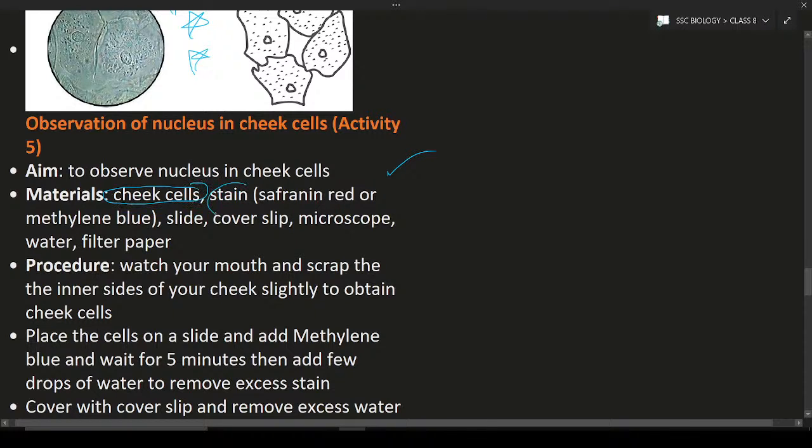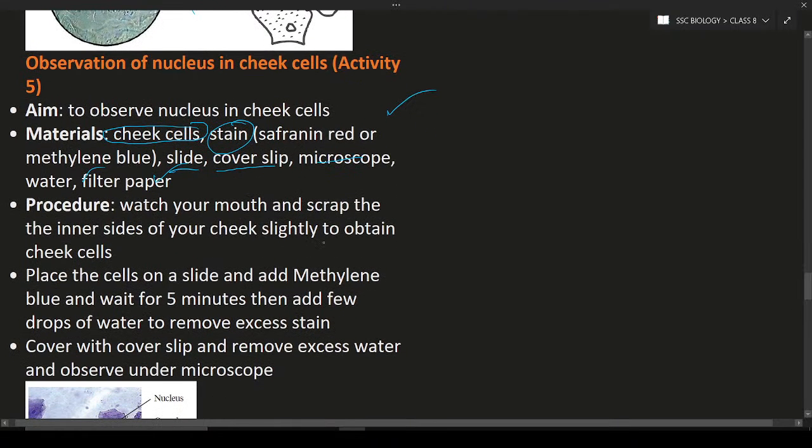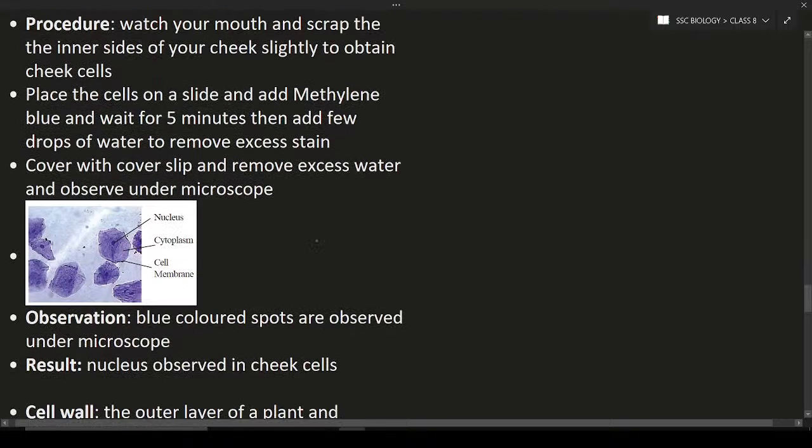Next, stain is nothing but a color. That color may be saffron red or methylene blue. So these are the materials, and also slide, cover slip, microscope, water and also the filter paper. These are the materials that are required. So next is the procedure. How do you do the experiment?